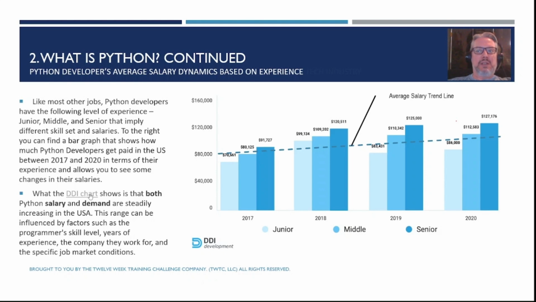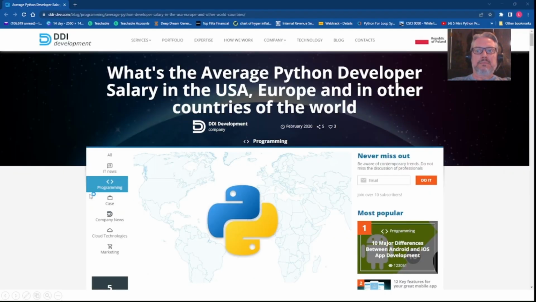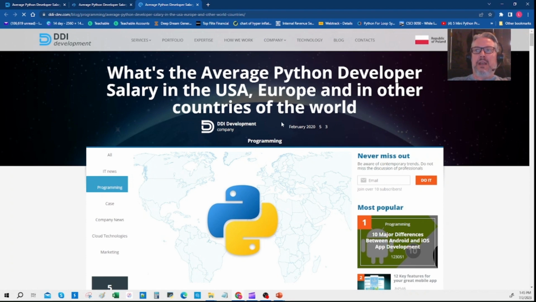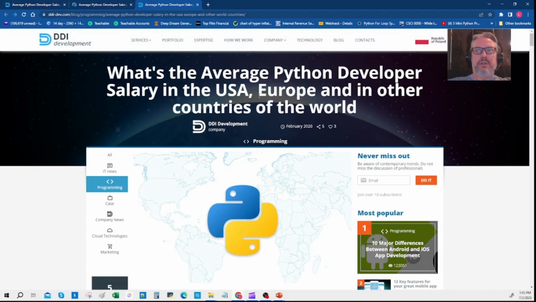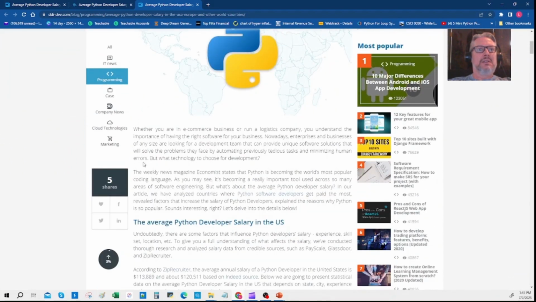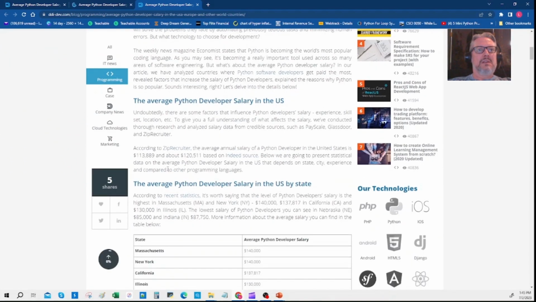So this range can be influenced by a multitude of factors, such as the programmer's skill level, the years of experience, the company they work for, the job conditions. So I'm just going to click on that link that I put in the PowerPoint, and let's look at what DDI development says about it. It says, what's the average developer in the US and other countries in the world? And if you scroll down, you can read through this.